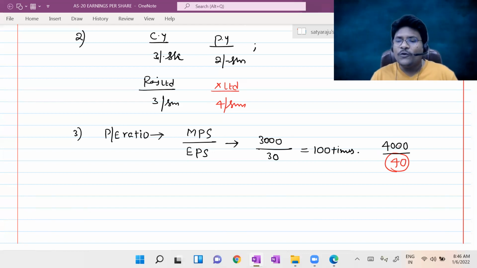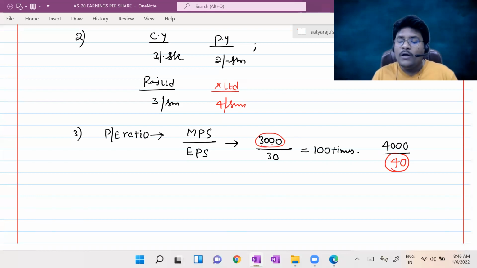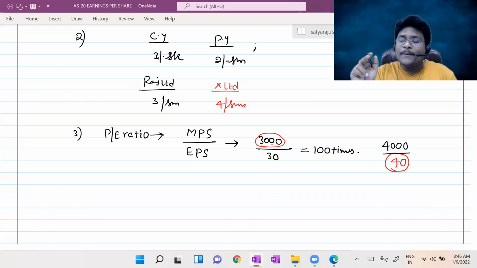Depending upon the PE ratio, we can estimate the payback period. Payback period means, for example, right now, if I want to invest in a Reliance Industries Limited share, I require 3,000 rupees. Within how many years will that entire 3,000 be paid back by the company? Every year I am getting 30 rupees as earnings, so it should take minimum 100 years to pay back that entire investment. Such payback period will also be decided by the PE ratio.